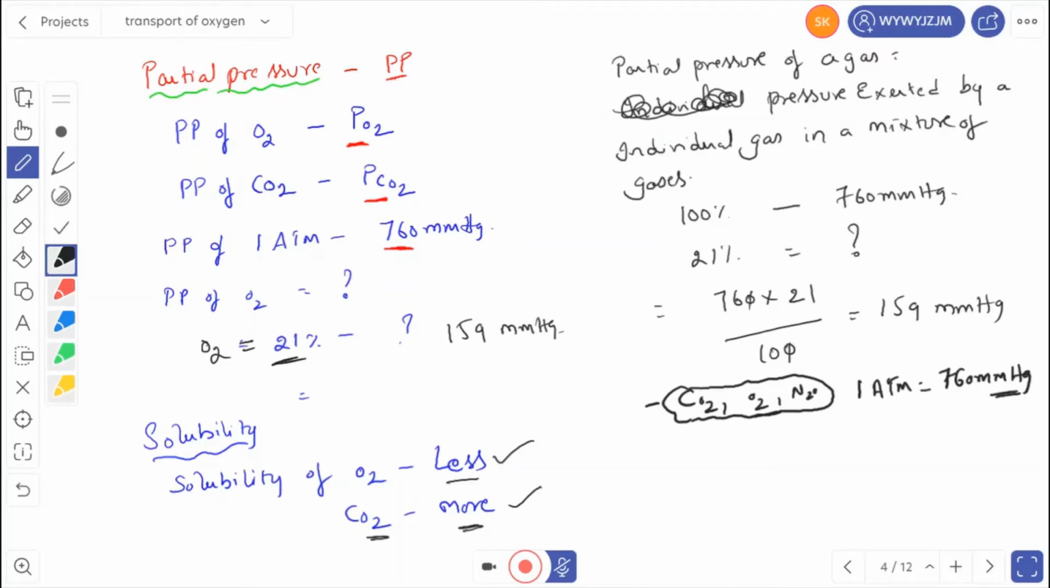Right, so what is meant by partial pressure? Partial pressure is the pressure exerted by an individual gas in a mixture of gases. Partial pressure of oxygen is represented as PO2. Partial pressure of carbon dioxide is represented as PCO2.